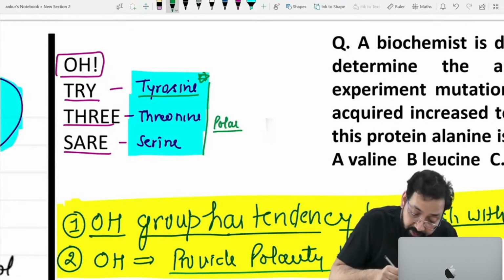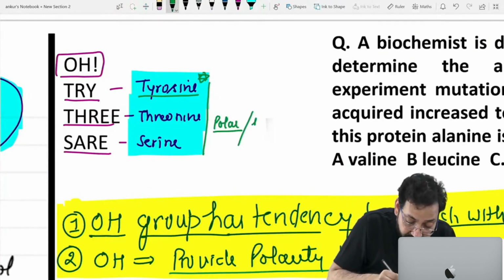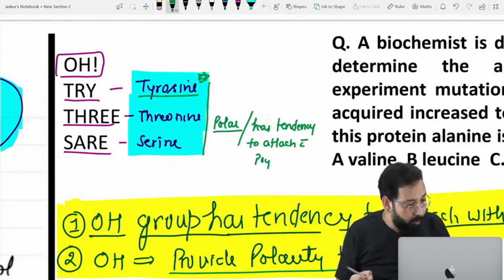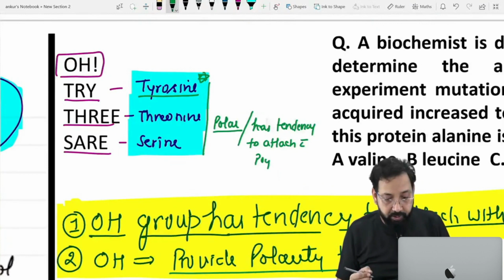These 3 amino acids have tendency to attach with phosphate. To attach with phosphate. Yes.